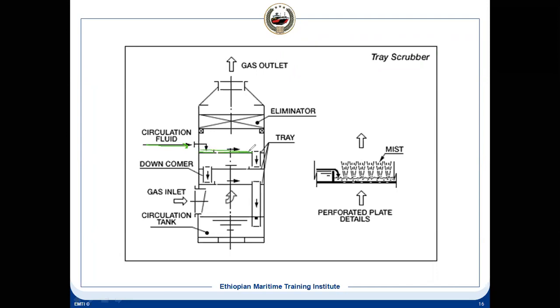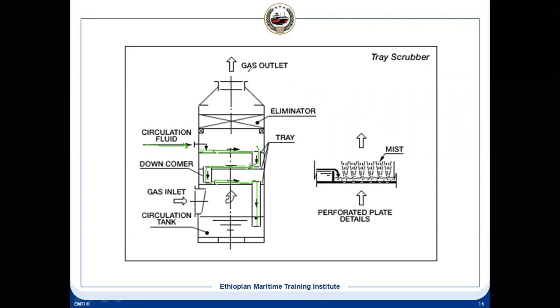And after that, what will happen? It will overflow and come to the next tray, and the next tray will overflow. Then only it will come to the next one, and then finally it will go to the bottom. So all the trays will maintain some level. Once it maintains a level here, then what will happen?